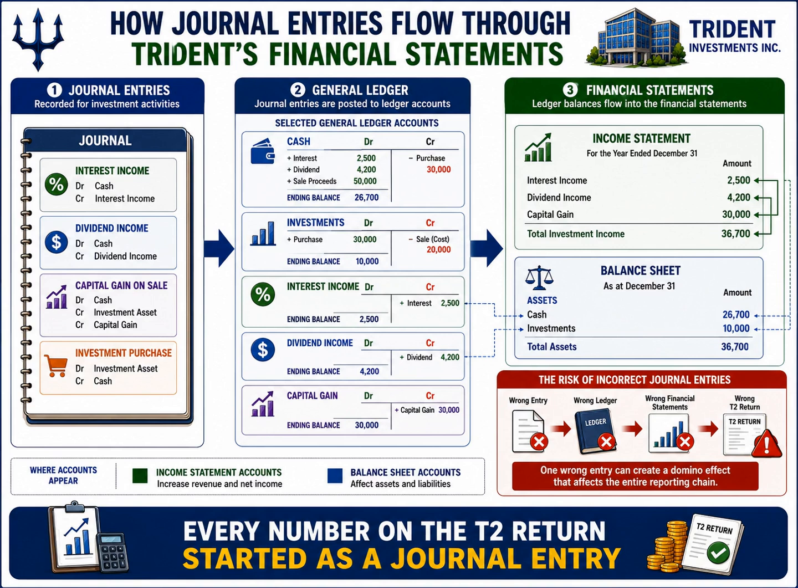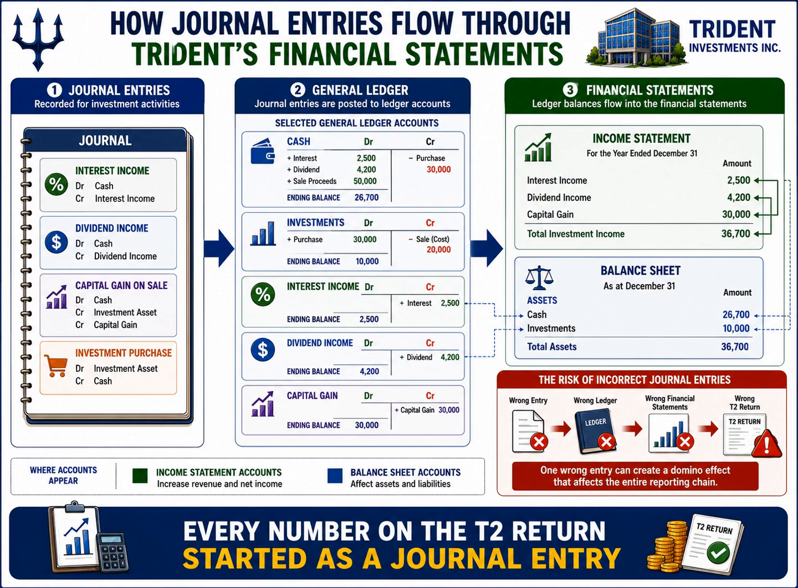Now look at the next stage. The balances in the general ledger flow directly into the financial statements. Some accounts appear on the income statement. These include accounts such as interest income, dividend income, and capital gains. These accounts measure the corporation's financial performance and contribute to net income. Other accounts appear on the balance sheet. These include cash and investment assets. These accounts measure the corporation's financial position at a specific point in time.